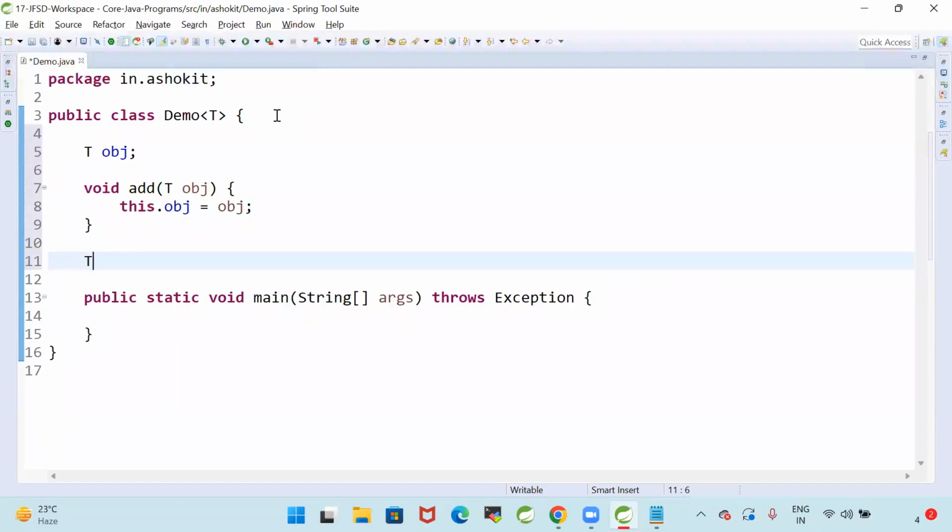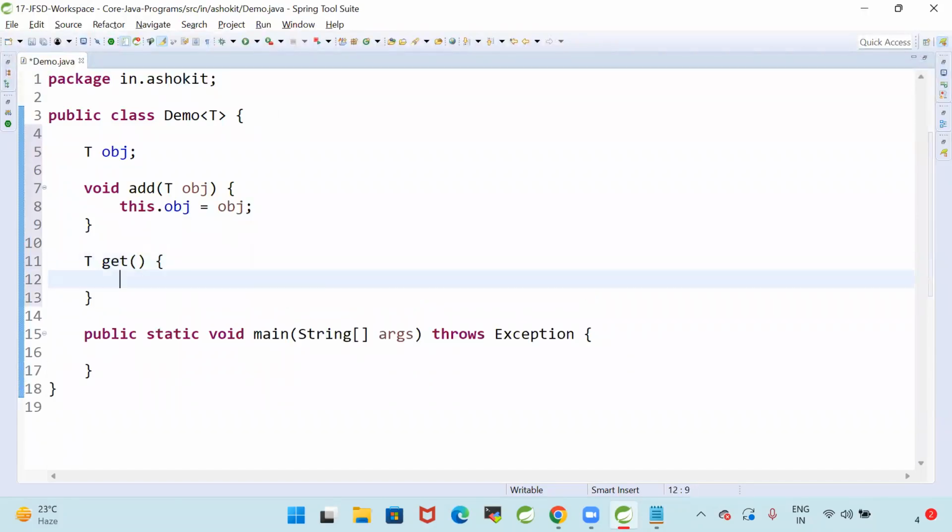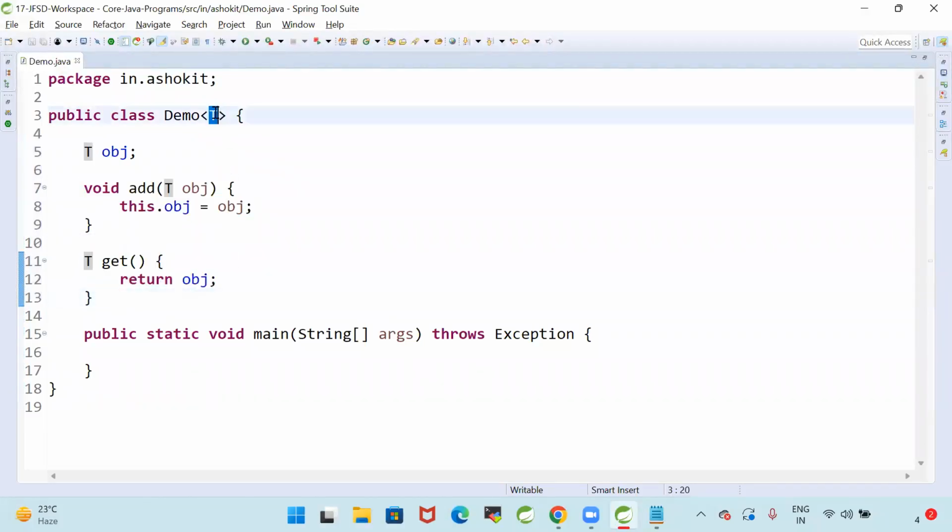Then T get, return obj. So now the Demo class can hold any type of object. I have an add method and a get method. What is this T? This T represents a generic type.